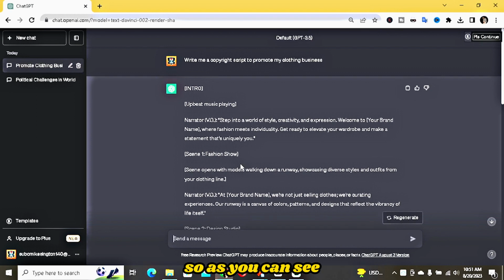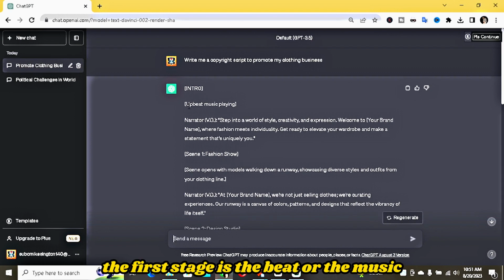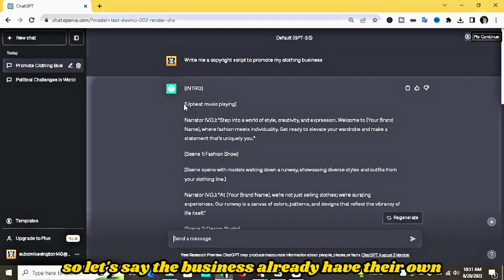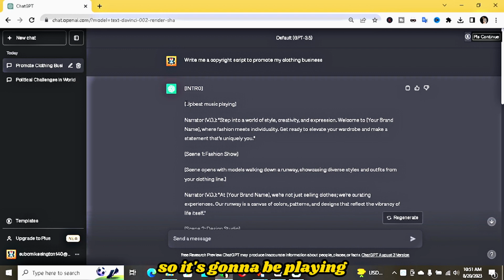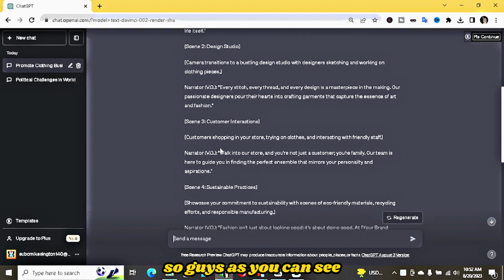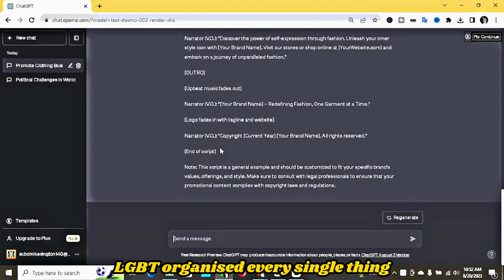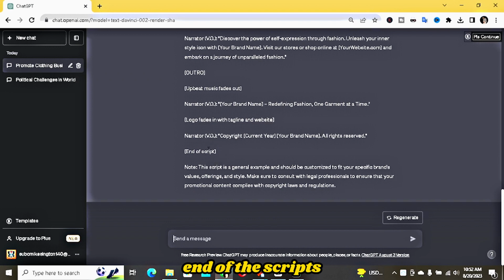So as you can see, the first stage is the beat or the music we're going to use. So let's say the business already has their own music, so it's going to be playing. Okay, so the narrator is going to say, step into a world of style, creativity, and expression. Welcome to, let's say, KitKat's clothing brand, where fashion meets individuality. So guys, as you can see, ChatGPT organized every single thing for us to do. End of the script, guys. This is so powerful, guys.